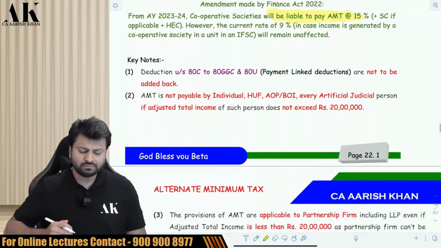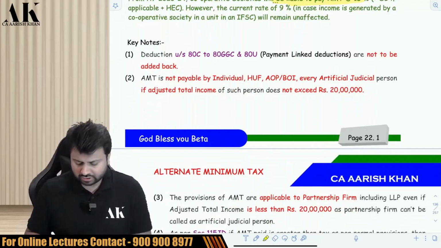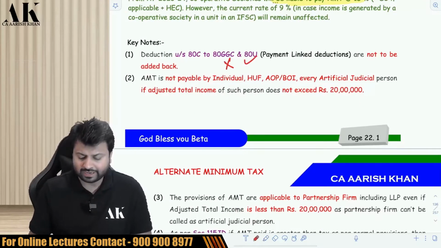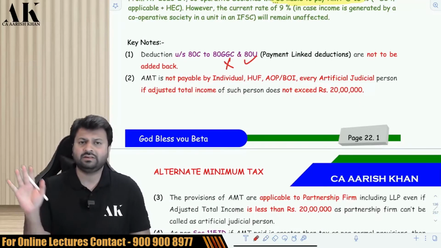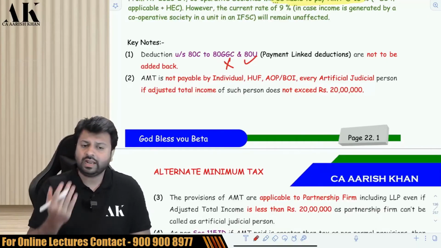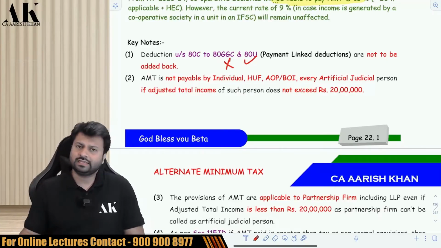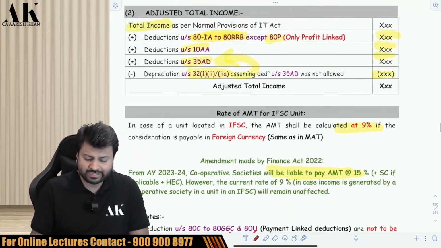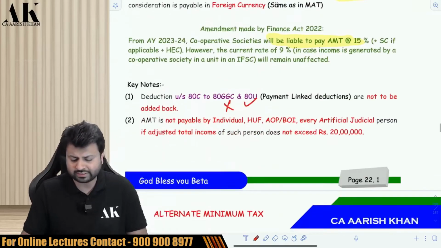Okay. Now, are we supposed to also add back the payment linked deduction? No, no, no. Payment linked deduction should not be added back. Payment linked deductions will be allowed in the same way as they are allowed under the normal provisions. Now, is AMT applicable to every assessee? Yes, it is applicable to every assessee who is claiming either of these deductions. If you are claiming either of these deductions, AMT is applicable.